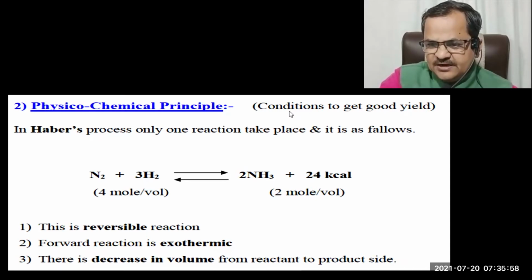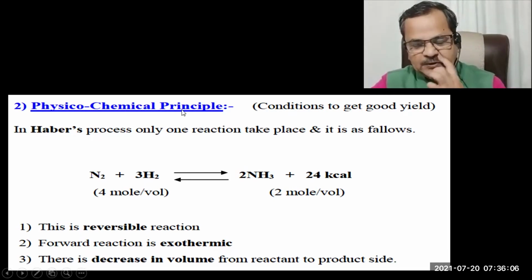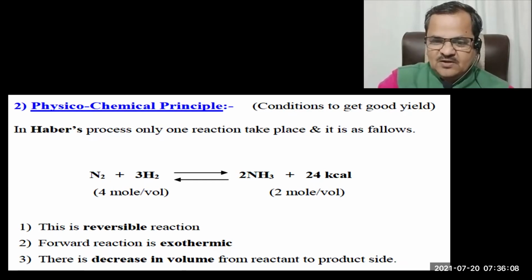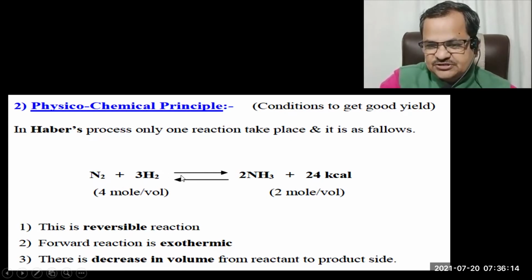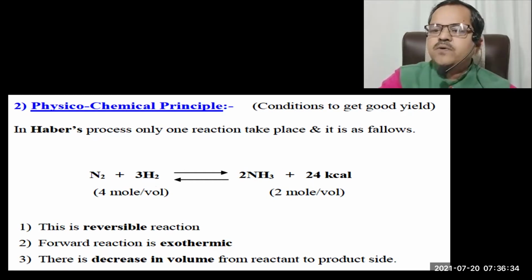The conditions to get maximum yield of product are called physicochemical principles or conditions. This is actually a reversible reaction. You know that in a reversible reaction, the reaction never goes to completion. Always some unreacted reactants are there in the reaction chamber.